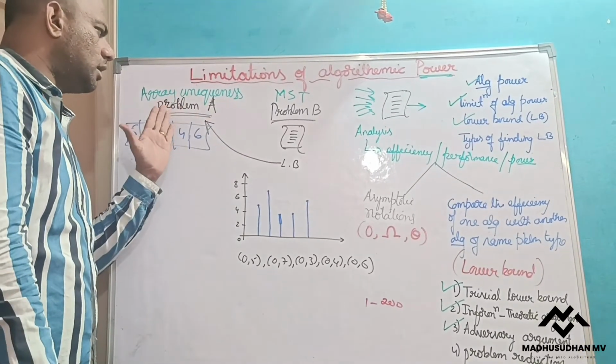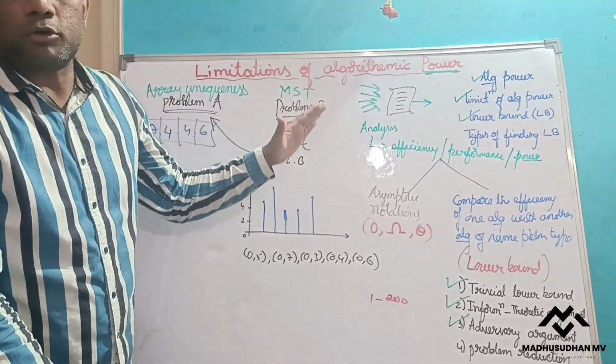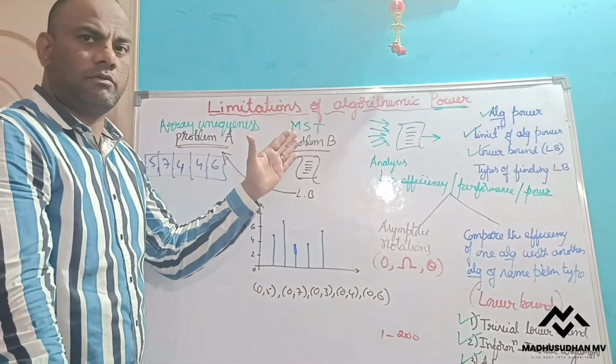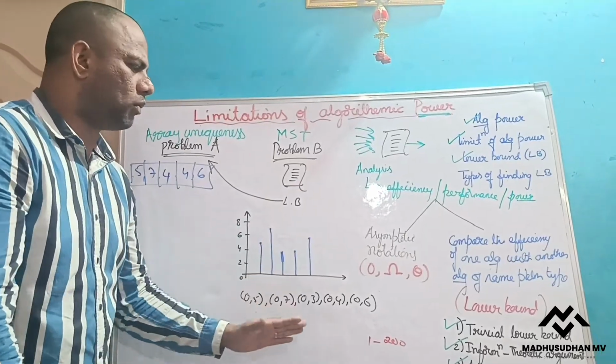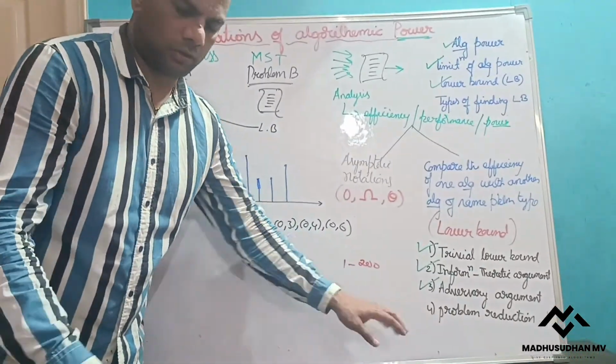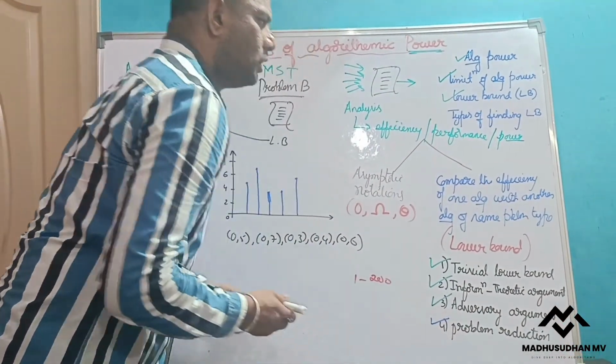So this is how we convert one problem into another problem of a known type, and whatever the lower bound of that is will be the lower bound of this algorithm. So this is what we mean by the problem reduction. Okay, so hope it is clear.